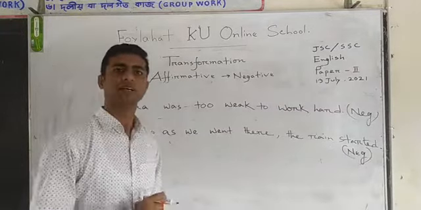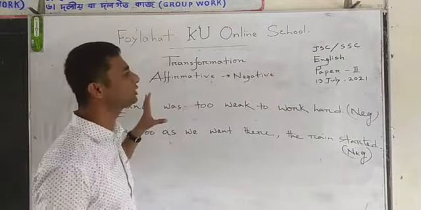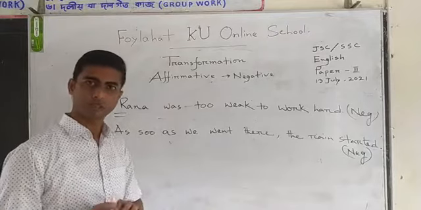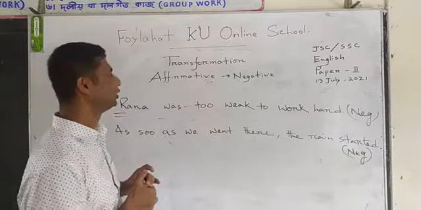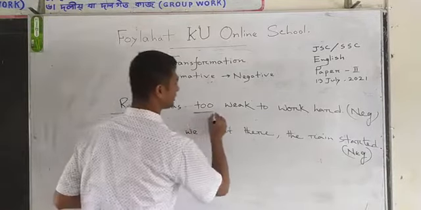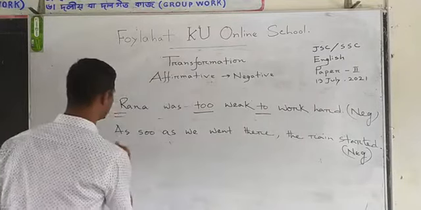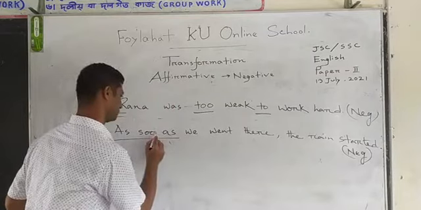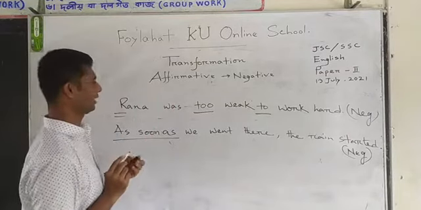So, dear learners, you have to make these 2 sentences affirmative to negative. Okay? This is the rule of 2 dot dot 2, and this is the rule of as soon as. Sorry, dear student, as soon as.